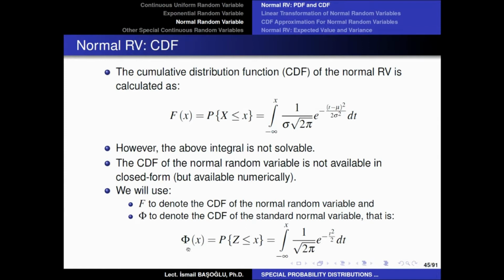And that is just going to be represented by the capital phi of x. Again, this integral is not solvable either. However, we are representing this integral with capital phi of x. Now, we are going to learn how we can compute such cumulative probabilities in the future videos.